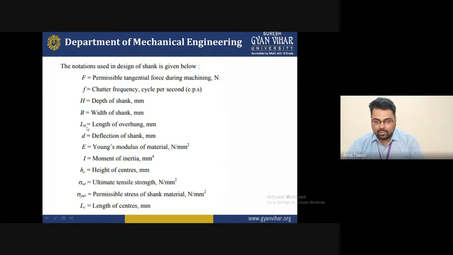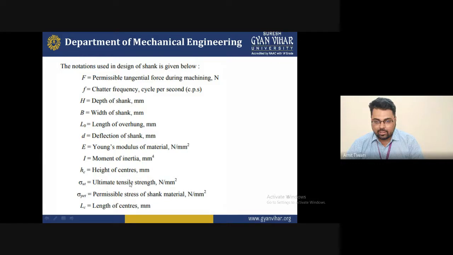L0, that is capital O, is equal to the length of overhang in mm. Small d is equal to the deflection of shank in mm. Capital E is equal to the Young's modulus of the material, in Newton per mm square. Capital I is equal to the moment of inertia in mm to the power 4. Small h under C indicates the height of center in mm.